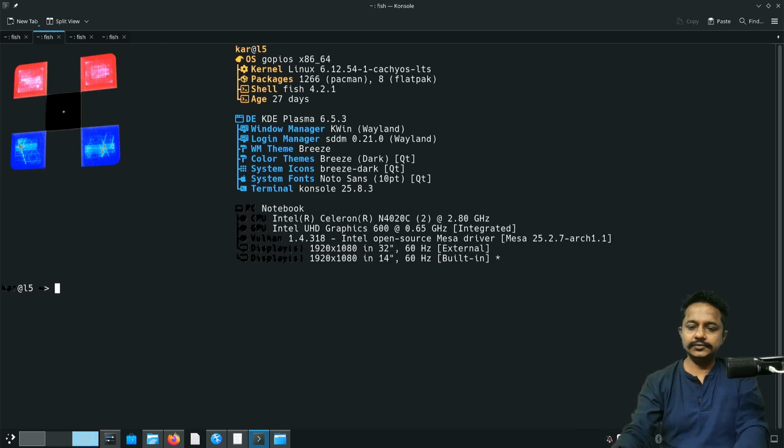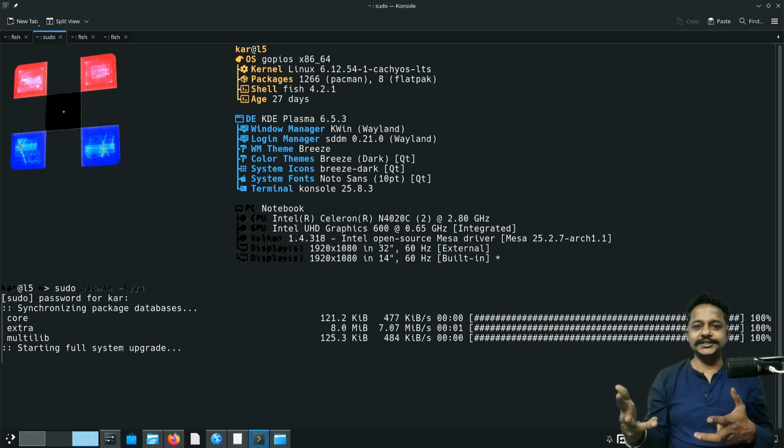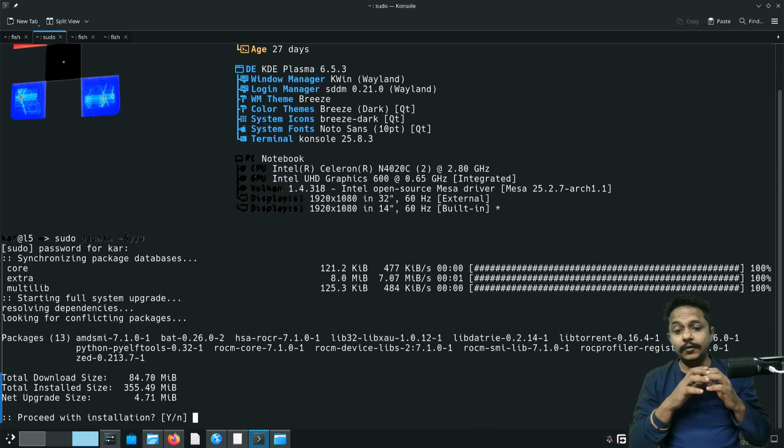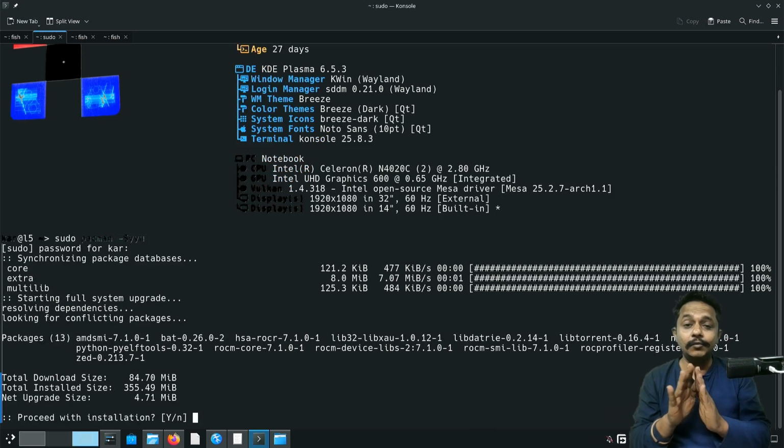First thing to do: increase the font size. Now, if I type sudo pacman -Syyu, it simply updates the package repository information and updates the whole operating system. As you see, just a few hours ago I updated the whole system. Still, after a few hours, it's asking for another update. This is the feel you get when you use a rolling release operating system.